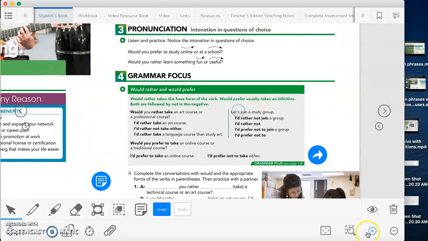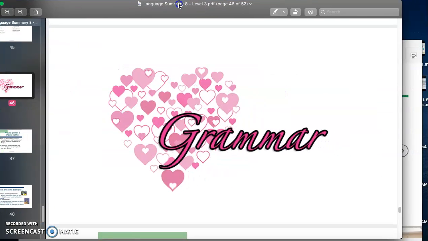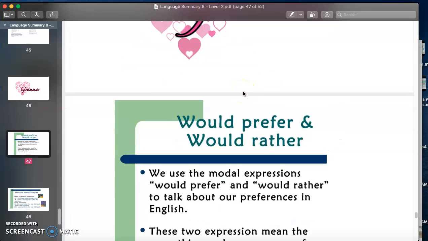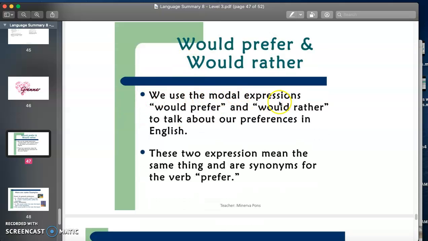So in here we have the grammar focus for today. We are going to be talking about would rather and would prefer. I have extra information in here for the grammar. We use the modal expressions would prefer and would rather to talk about our preferences in English. These two expressions mean the same thing and are synonyms for the verb prefer.